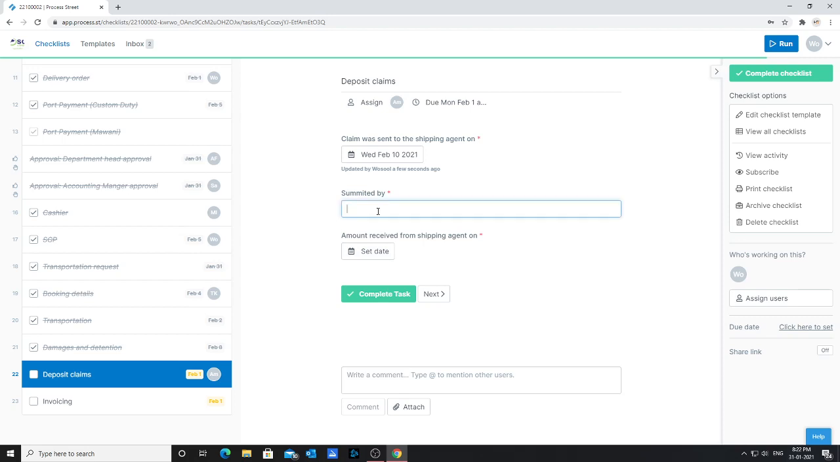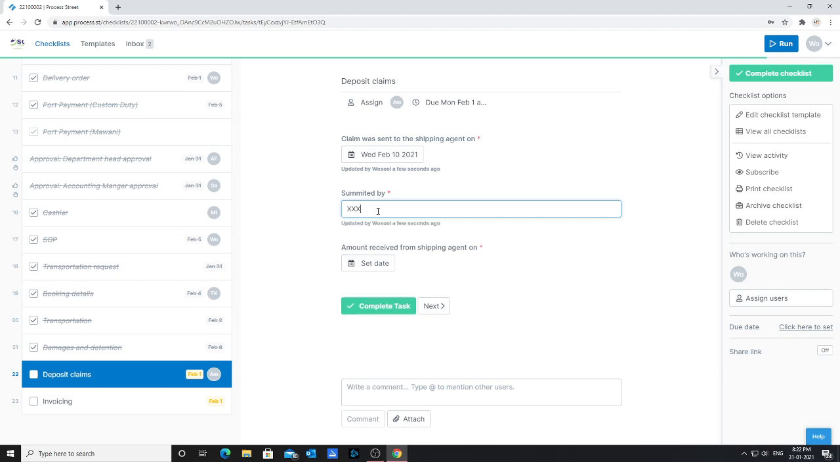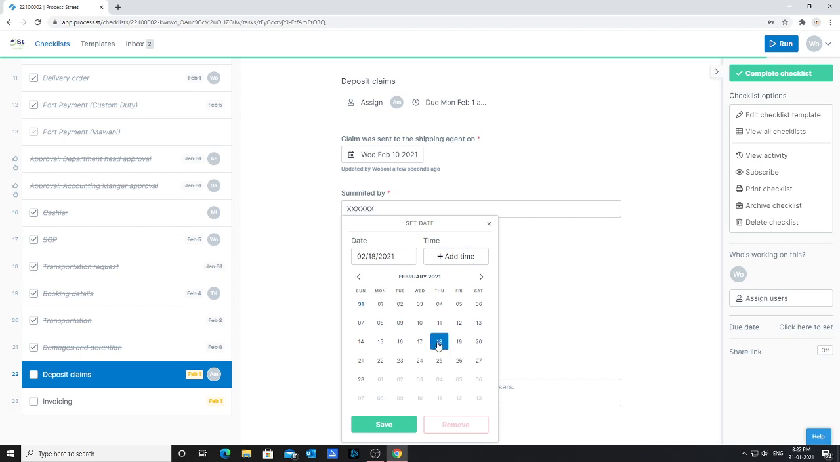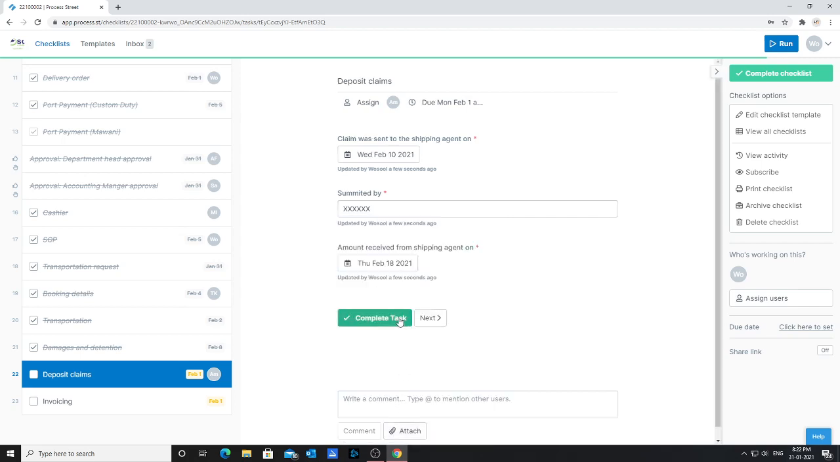Submitted by who? Who did we send the claim with? For example, Mr. Zahir, or Mr. Abu Wa'il, or Mr. Abdulaziz. This is the employee that we sent the claim with, and we received the amount from the agent on this day. Then we'll save, and then we'll complete our task.